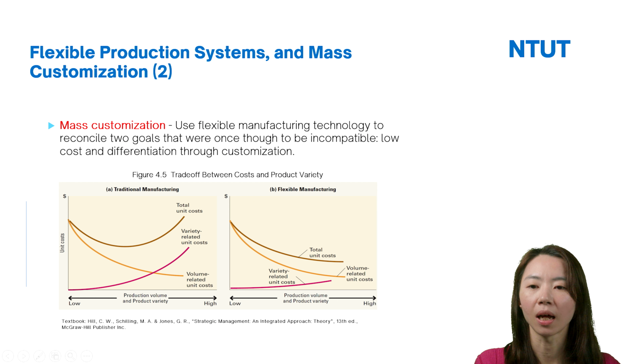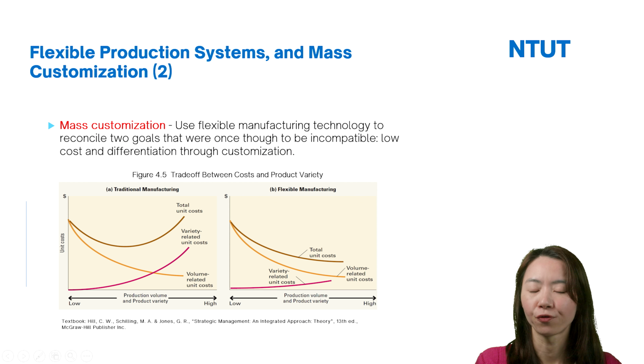And this line, do you see the total unit cost? It is the point on the yellow line and red line added together, equal to the total unit cost here.